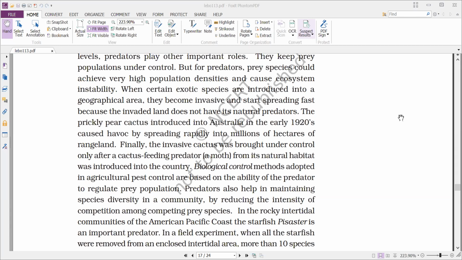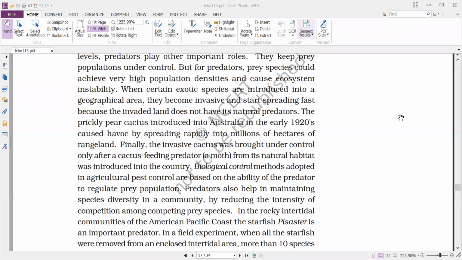That means we can kill only those specific organisms.